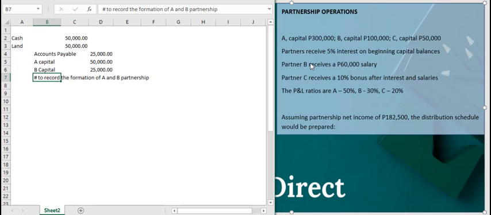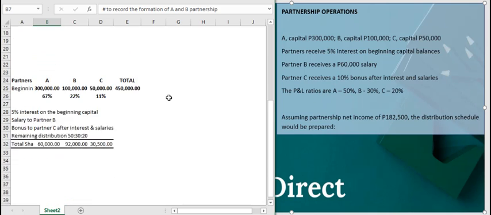Like for example, in this sample data given, partner B might be the one who is rendering services. He may be the managing partner. Now, they can also agree on a bonus, like partner C is a professional partner and he can give consultancy any time. So that's why he receives bonuses. It really depends on how partners agree on the benefits that they can get from the partnership. And the most important is the P&L ratio. So they should agree on it at the onset of the partnership.